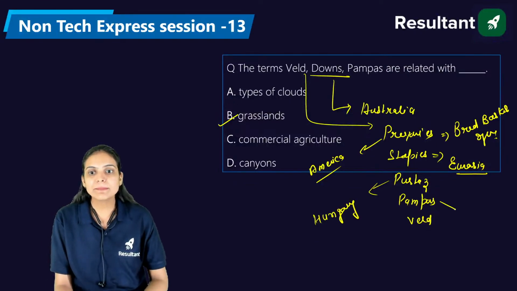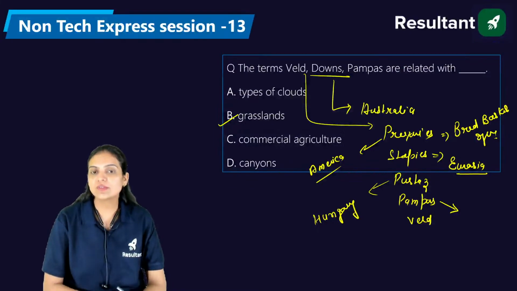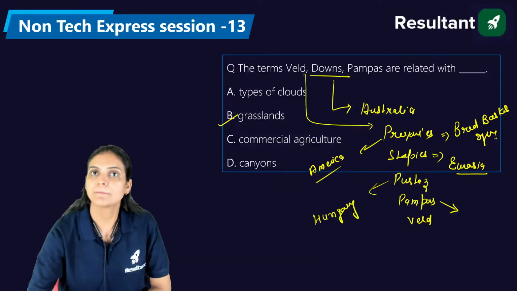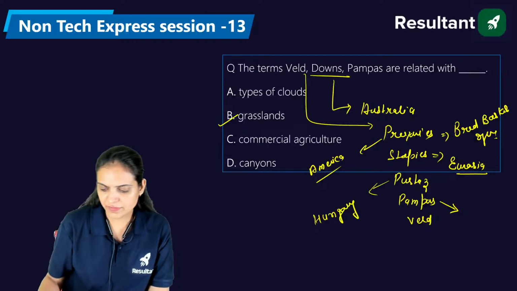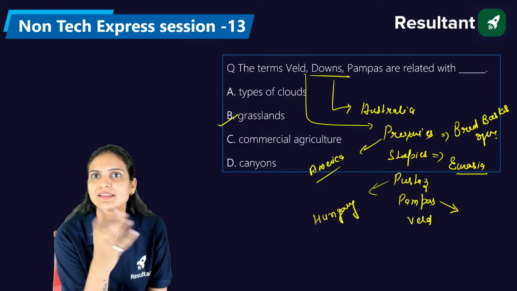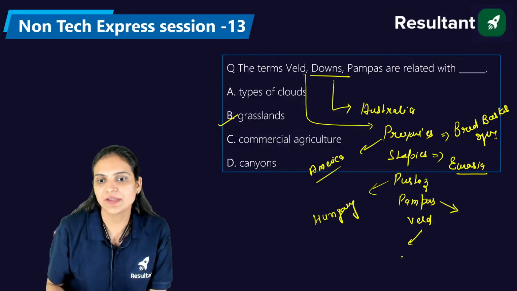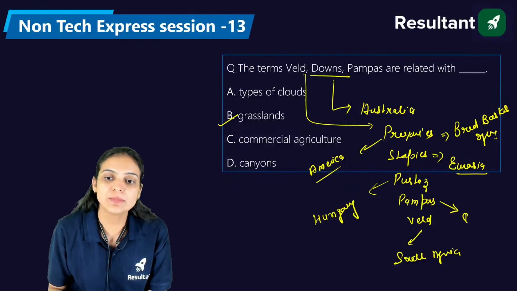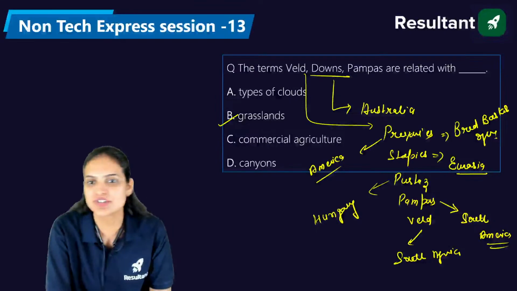If we talk about the pampas, where do we get them? Any idea, anyone? The options given are veld, downs, and pampas. Who is going to mark the correct answer? No idea, anyone? The pampas and the veld are basic grasslands. In South Africa, you will get the velds, and pampas in South America. Very easy. Okay, now let's come to another question.